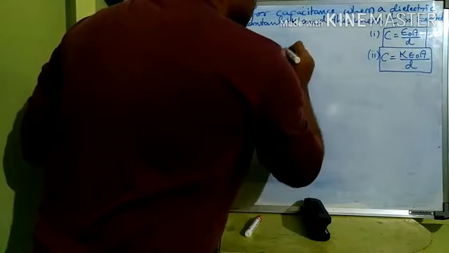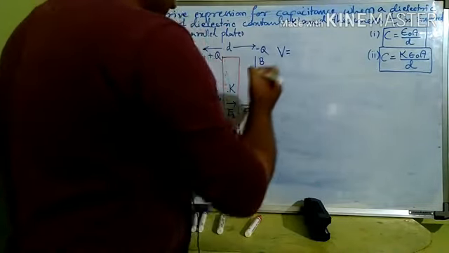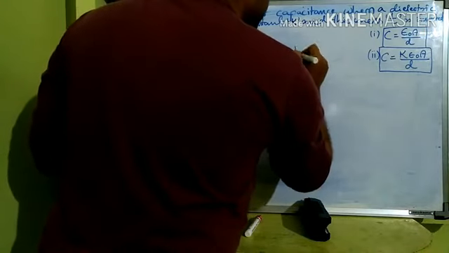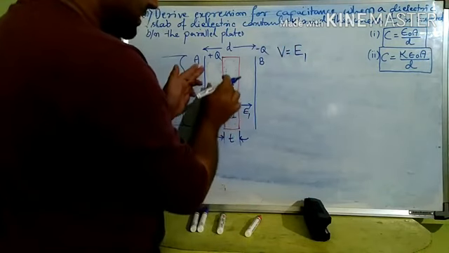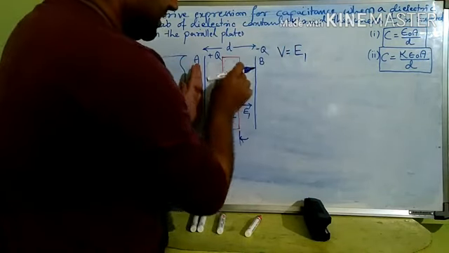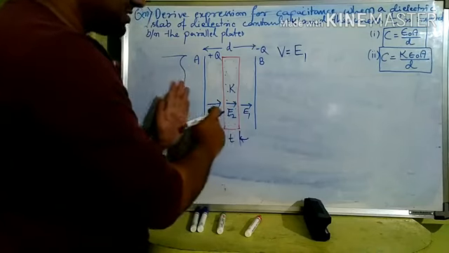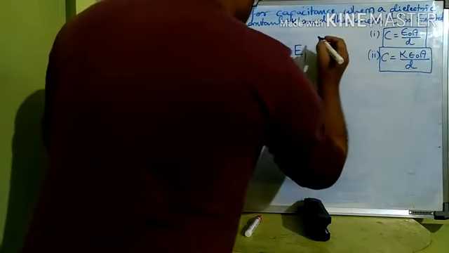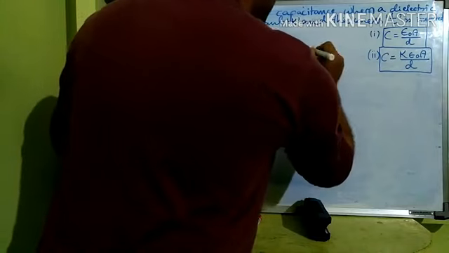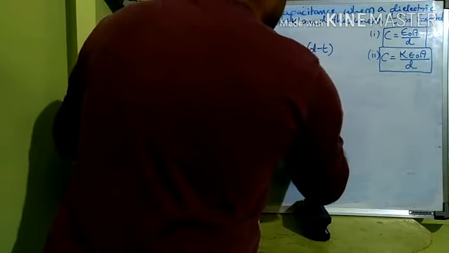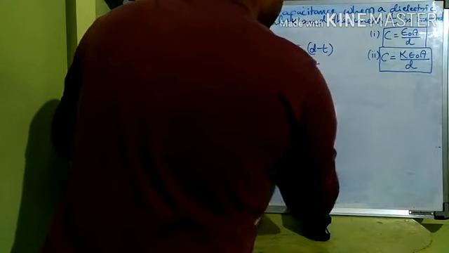Therefore, the potential of the capacitor will be V is equal to E into d, as we had derived. So here it will be E1, and over what length? From here to here is D, and you subtract t from that. Whatever remains, E1 is prevalent. So V is E1 into (D minus t) plus E2 multiplied by t.